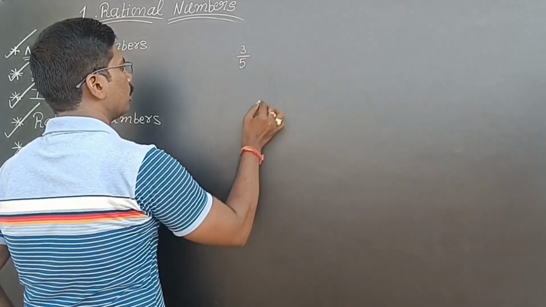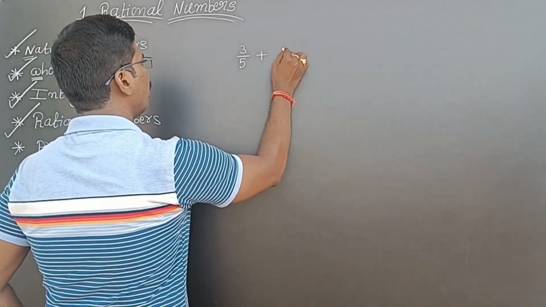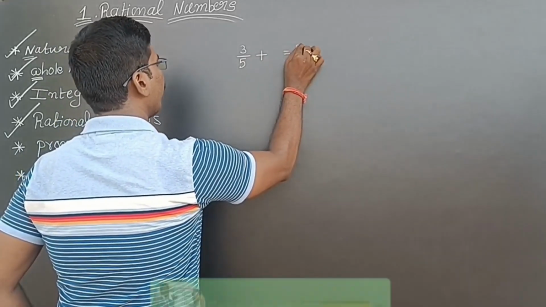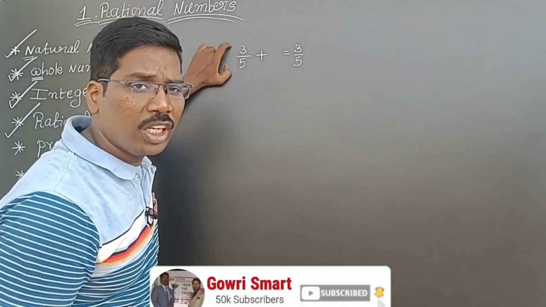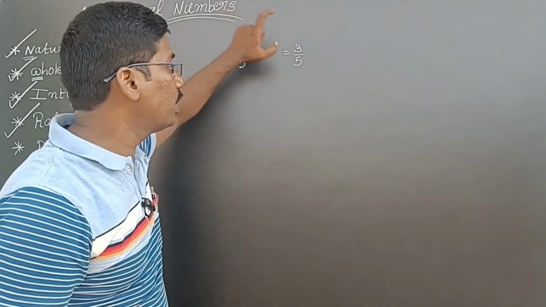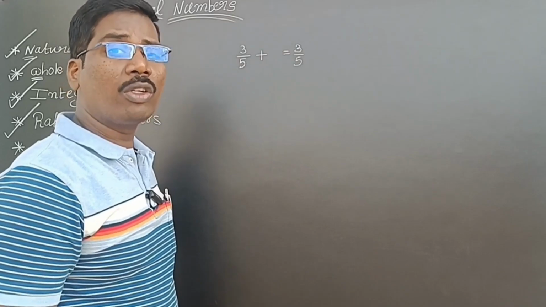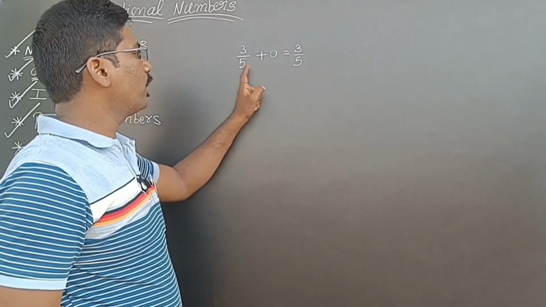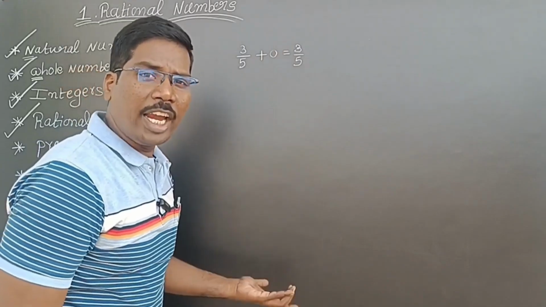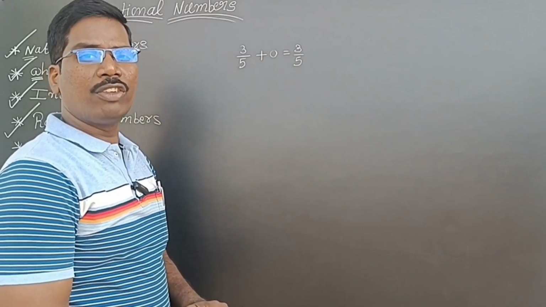Three by five. If I add what number to this 3 by 5, I will get 3 by 5? Whatever number you are taking, it should be identified to itself. Then what number do I have to add? If I add 0, 3 by 5 plus 0 is 3 by 5.